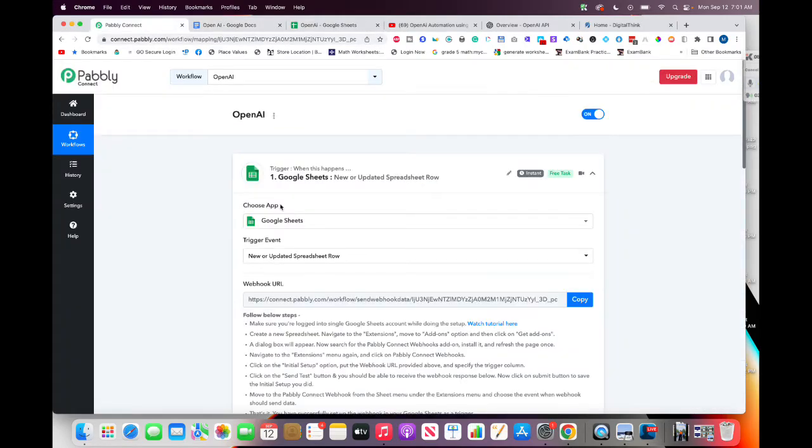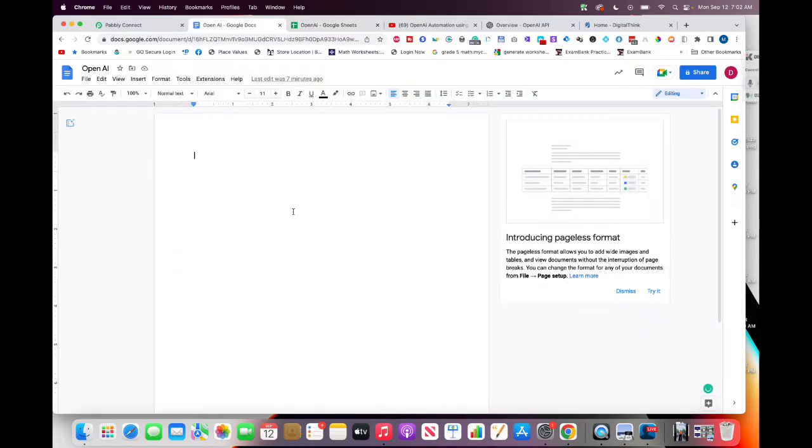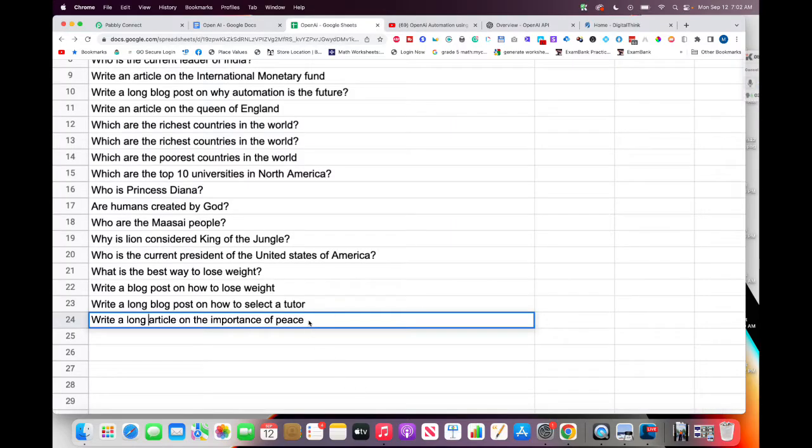And I'm using this tool, of course, to do the connection. The tool will go into OpenAI, which is the artificial intelligence. It understands my question, takes in this information and writes the article for me without me doing anything in between. Okay, so let's go there. Enter. Write a long article on the importance of peace.